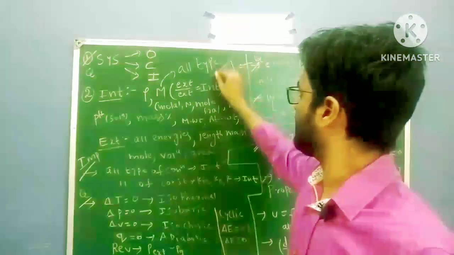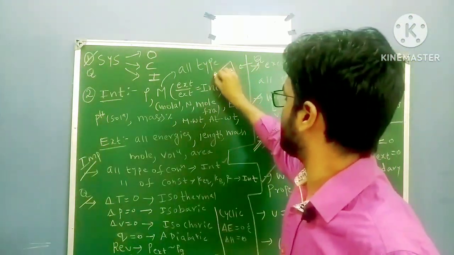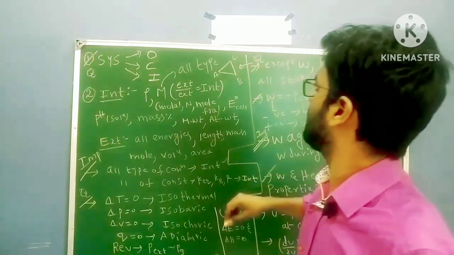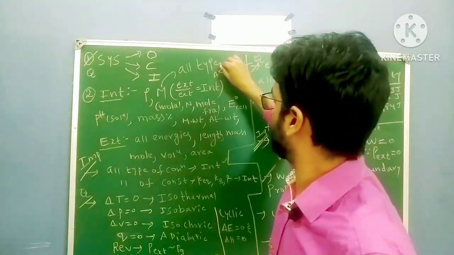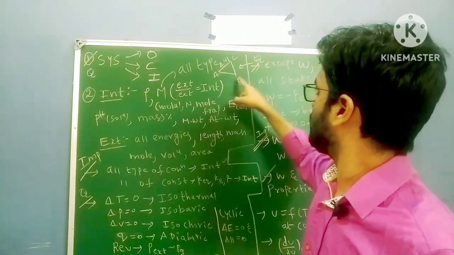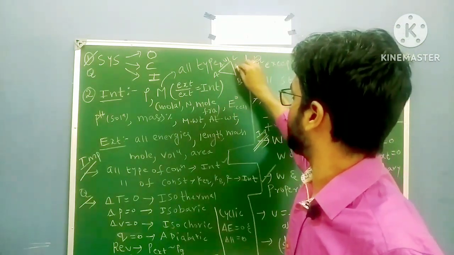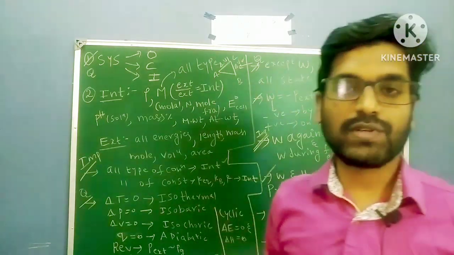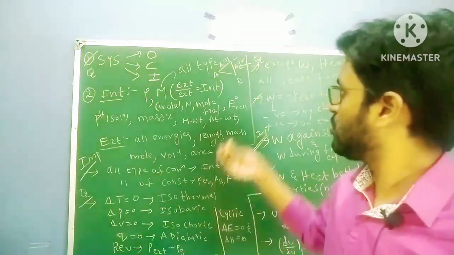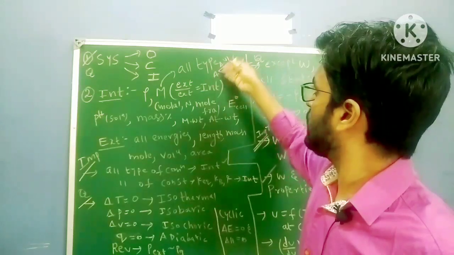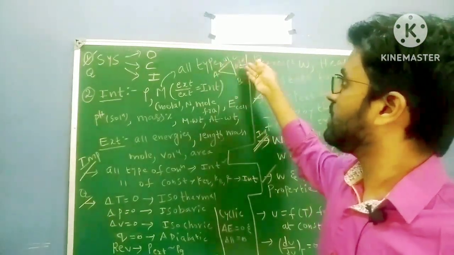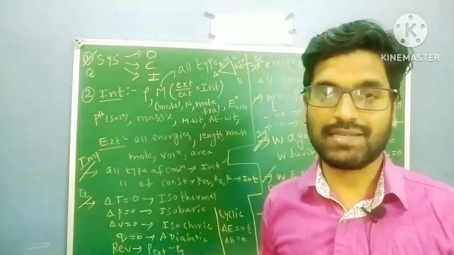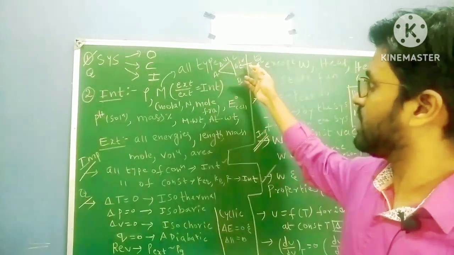Suppose I am taking this triangle here. This is A, this is B, this is C. A to C, I take delta U1; A to B, B to C, delta U2. Change in internal energy is a state function. It does not depend on path. So even if you go through A to C or A to B to C, delta U1 equals delta U2, because they are state functions. So the answer is delta U1 equals delta U2.